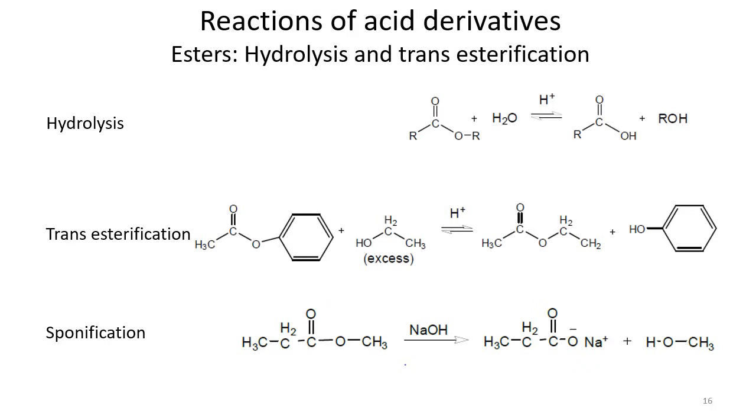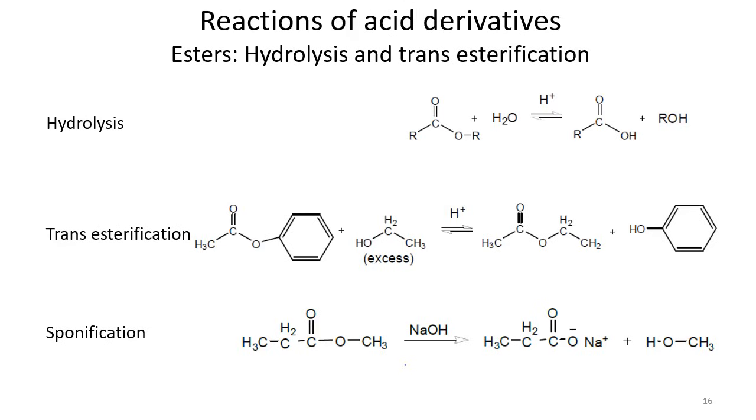So in this case, we treat it with another alcohol that is in excess, which means that we can change the alcohol part here and it can be converted into another ester. Like this was a phenyl ester here, so we can convert it into an ethyl ester here.